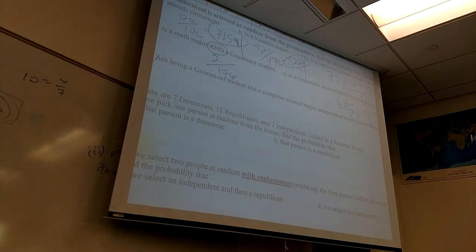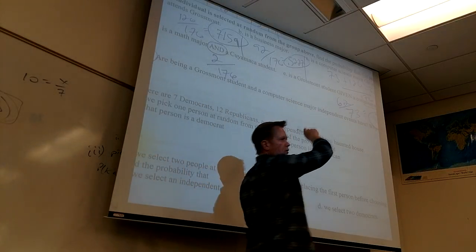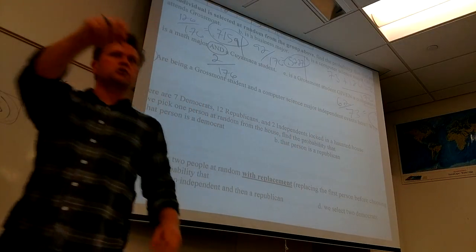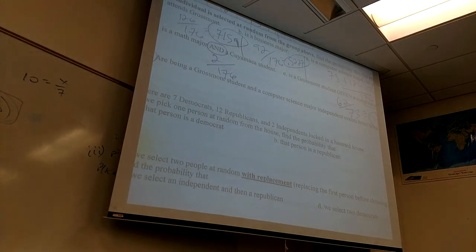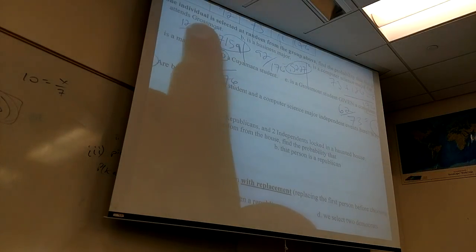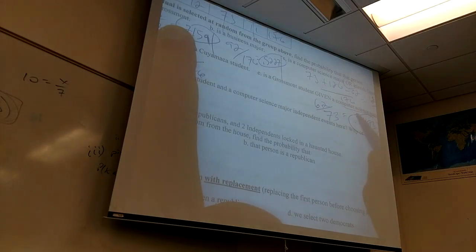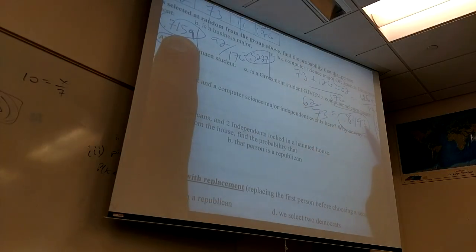And where is that done? I already did the work, part E. That is the probability they're a Grossmont student. That is the probability of Grossmont student, period, given some more information. So did it change? Yes. It went up. So if I know that the student is a computer science major, the probability increases a decent amount.